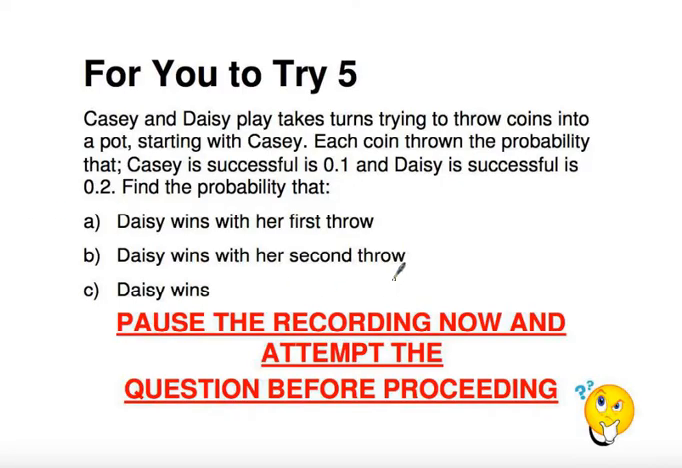Okay, so Casey and Daisy take turns trying to throw coins into a pot, starting with Casey. Each coin thrown, the probability that Casey is successful is 0.1 and that Daisy is successful is 0.2. So we want to find the probability that Daisy wins with her first throw, the probability that she wins with her second throw, and the probability that she wins. So what I want you to do now is to pause the recording and attempt the question before you proceed.